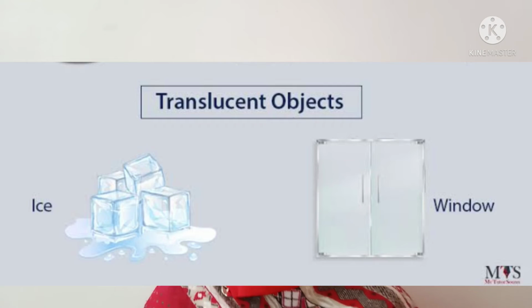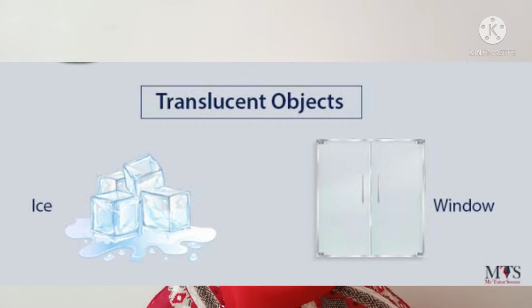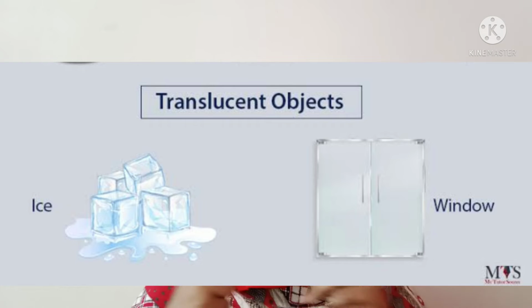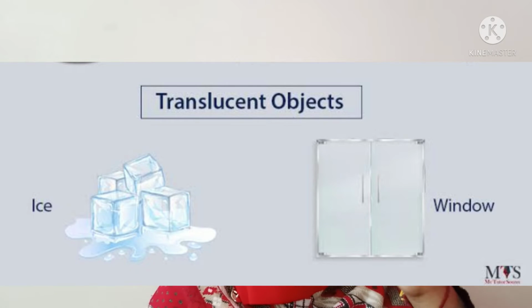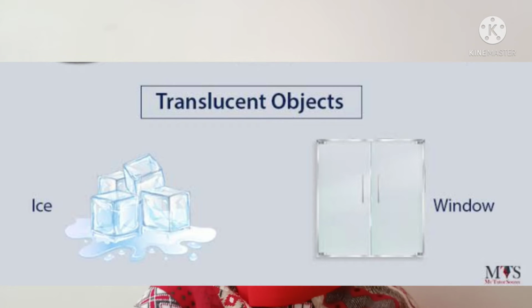Now we will see about the translucent object. What is a translucent object? Example, paper. That object absorbs some light, reflects some light, and makes a little bit of shadow. So that is called a translucent object.